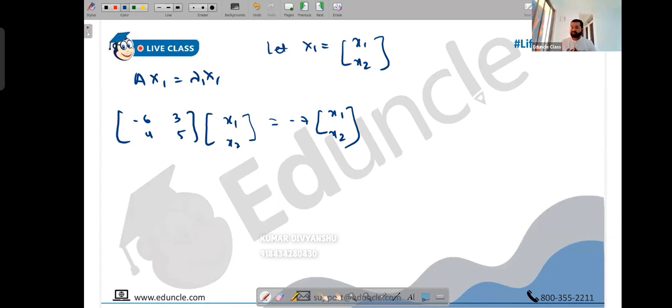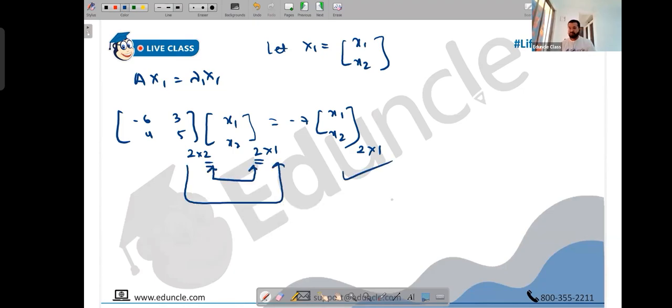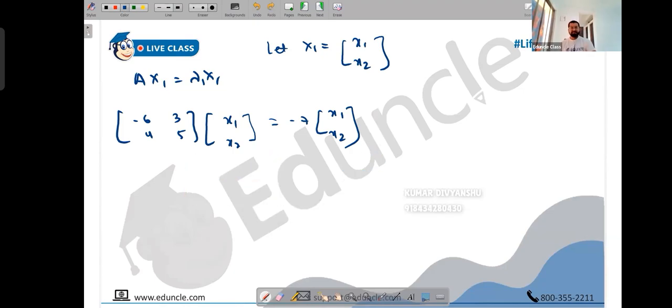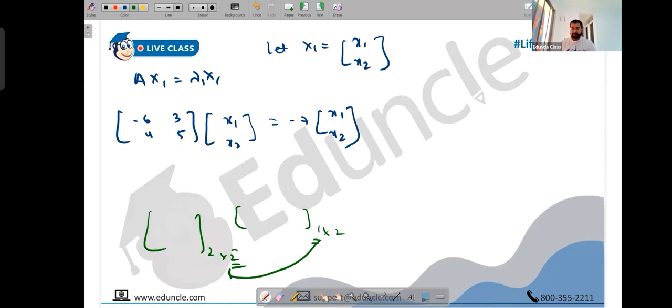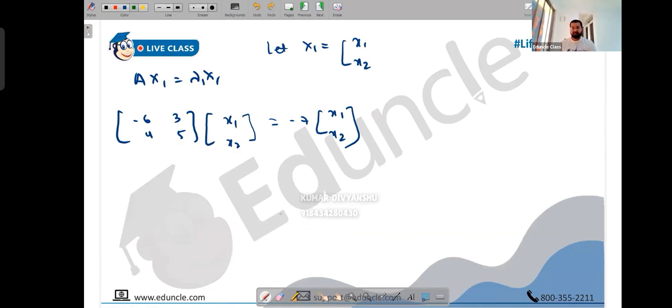If you're wondering why a column vector, it's simple. If this is 2 cross 2 and this is 2 cross 1, the resultant is 2 cross 1, which you're getting on the RHS also. It should be a column vector, because otherwise they are not multipliable. In order to multiply any two matrices, the number of columns of the first should be equal to the number of rows of the second. Here 2 cross 2 and 2 cross 1 are multipliable.